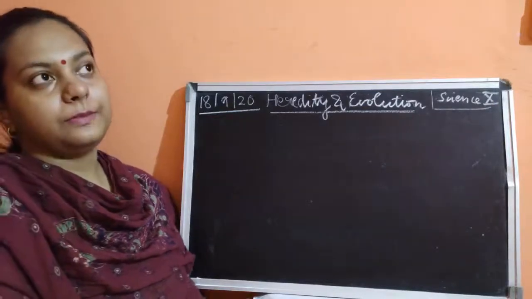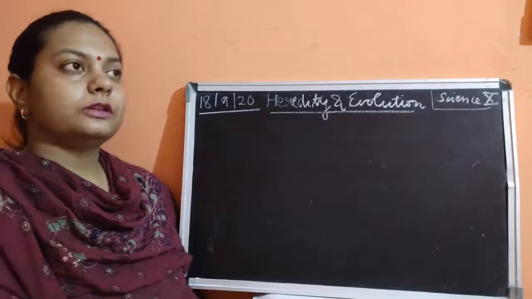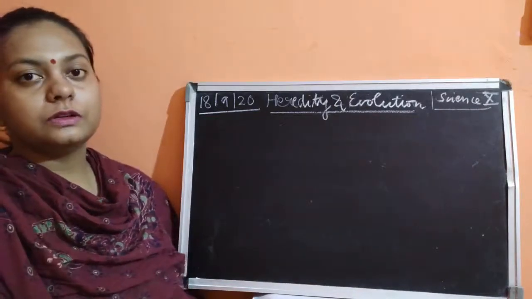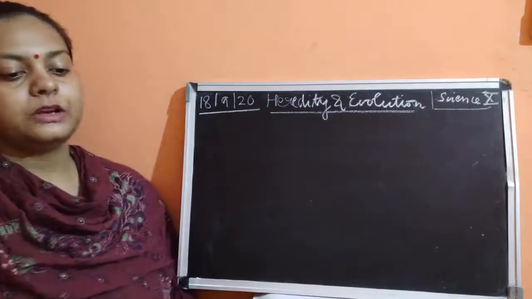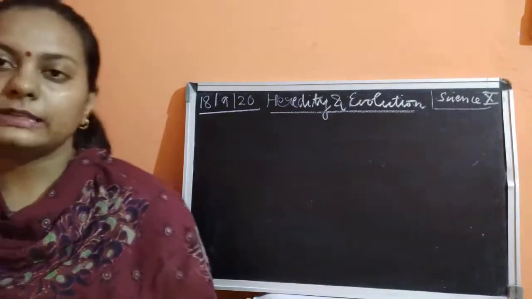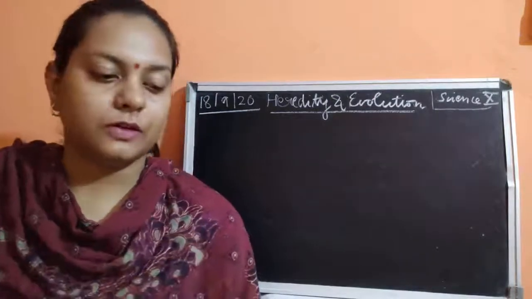In this chapter we use different words for these, and the word used for characters or features is trait. Next, all these traits are heritable, meaning they get transmitted from parent to their offspring.